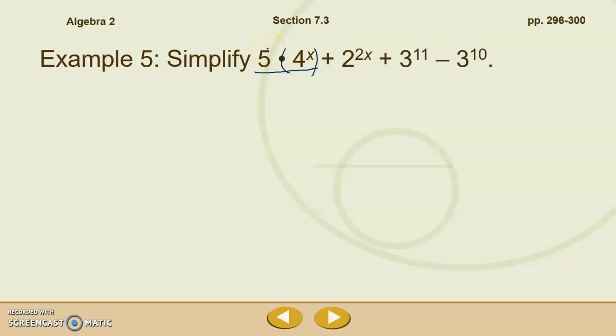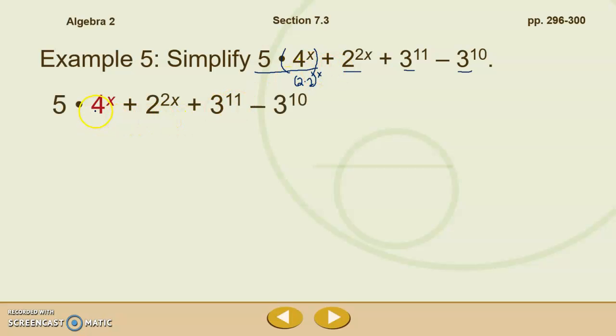So the first thing that I want to try and do before I can add any of these is get like terms. Right now, I can't add or subtract any of these because none of them have the same bases being raised to the same exponent. Now, I'm going to start by rewriting this. Remember, 4 to the x is the same thing as 2 times 2 to the x, or 2 squared to the x. So if I can rewrite this one, I'll have like bases.